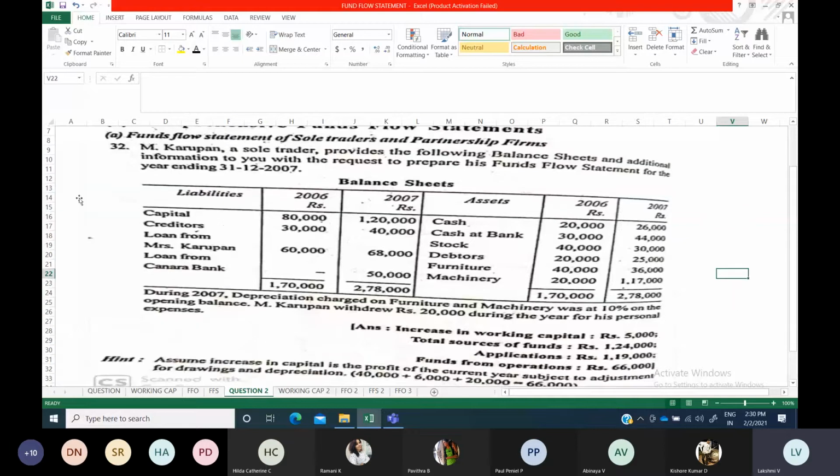But for joint stock companies, you'll be having shares, debentures, all those things, and you'll be finding out whether issue of shares or issue of debentures, redemption of shares or redemption of debentures, based upon the question. That is for joint stock companies. But in case of a sole trader business, you don't have share capital. He is going to do his business on his own.